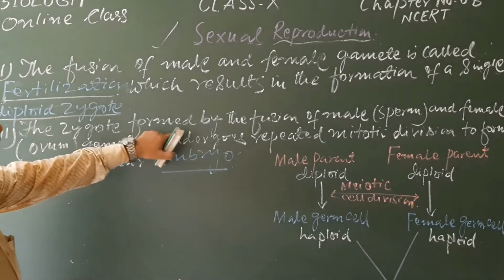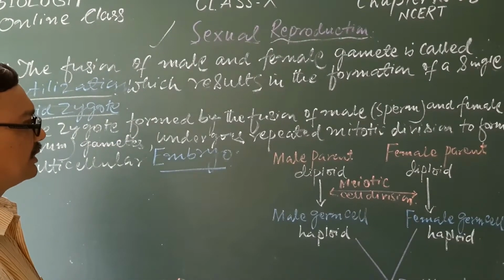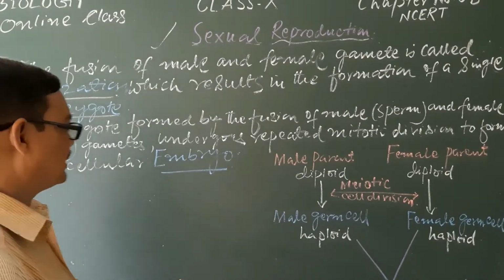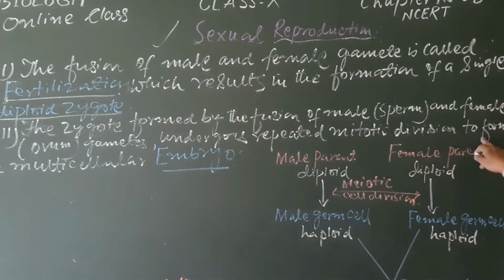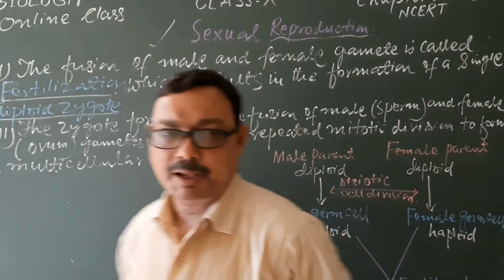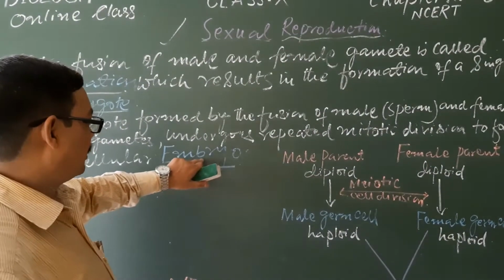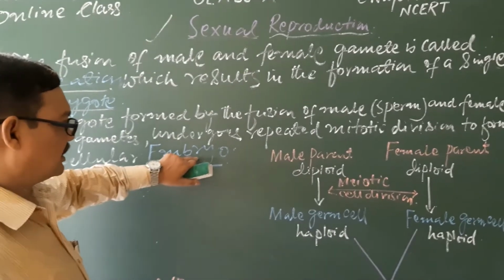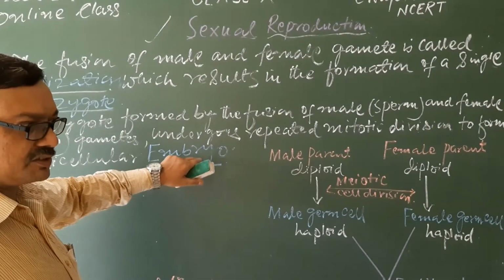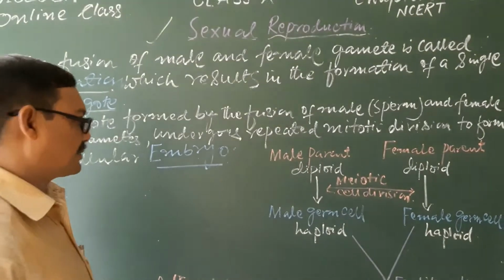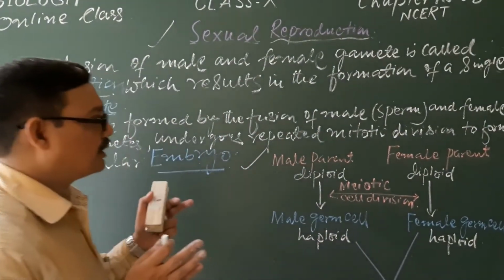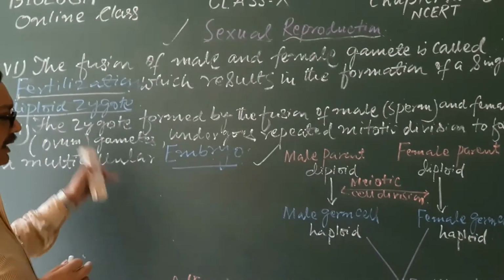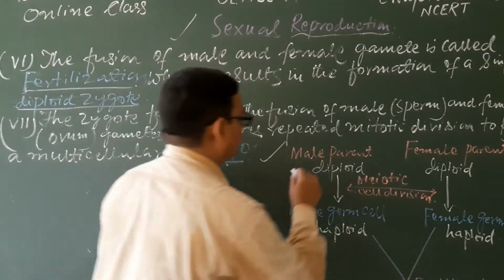The zygote formed by the fusion of male sperm and female ovum gametes undergoes repeated mitotic division to form a multicellular embryo, and after the embryo there is differentiation and development by which a new organism is formed. Look here, and you may understand these two steps well.